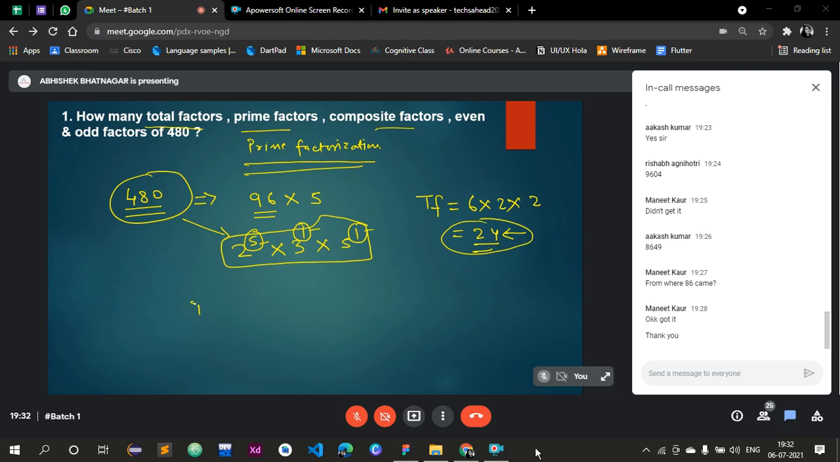Right? Now, what are prime factors? प्राइम फैक्टराइजेशन मैंने किया था, तो प्राइम फैक्टर्स क्या क्या निकले थे मेरे पास? 2, 3 and 5. So total prime factors are 3. So answer for the second question is 3. For the first question, answer is 24. Now you tell me, total factors are 24, prime factors are 3. How many composite factors are there?